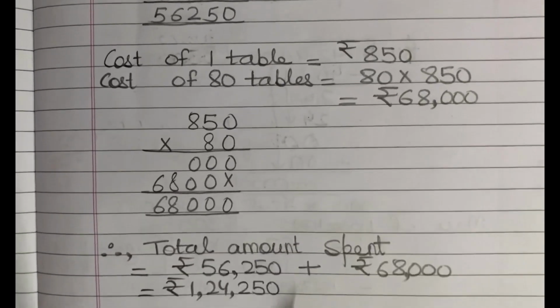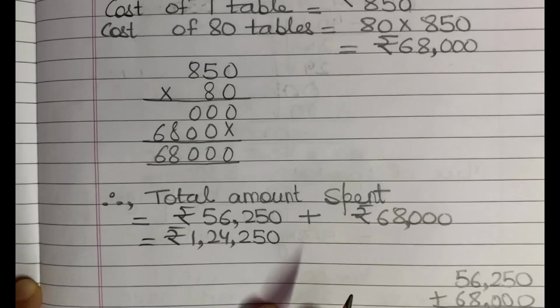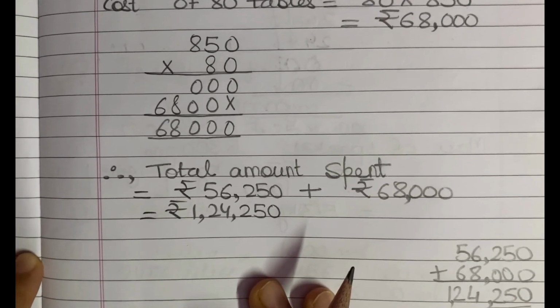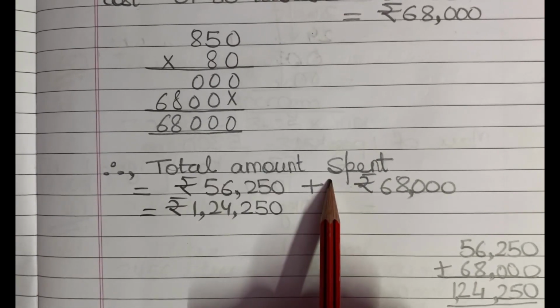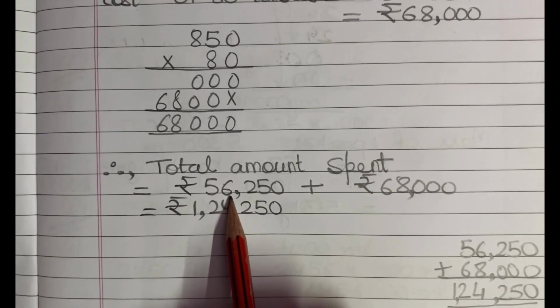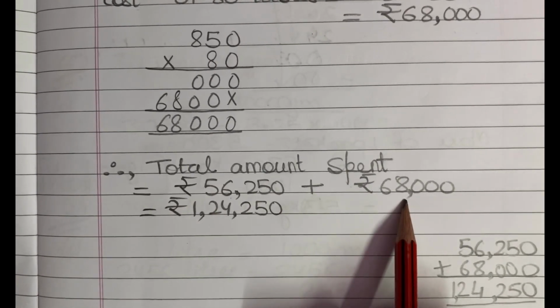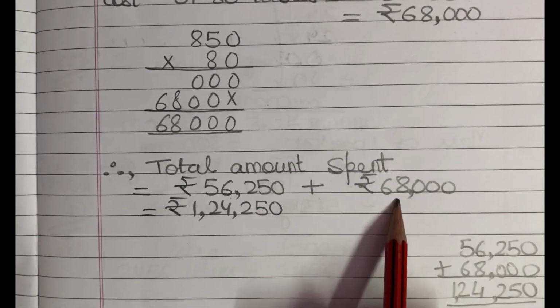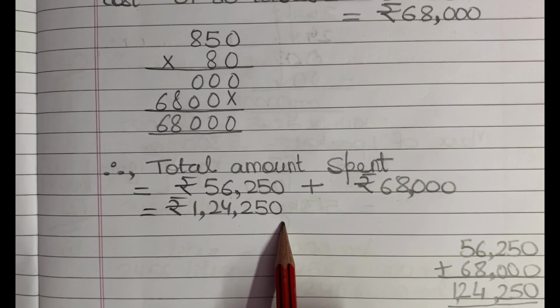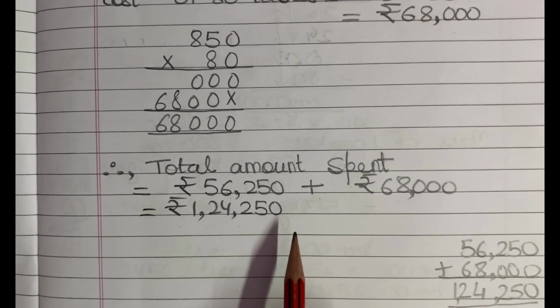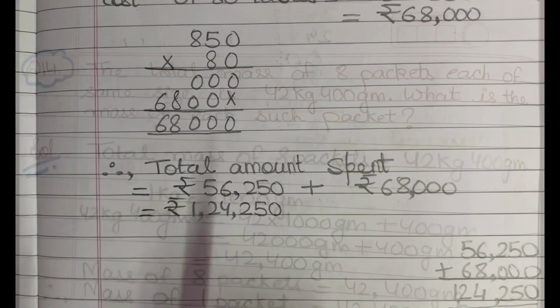Now in the question it is written that find the total amount spent, and total amount spent will be given by the cost of 75 chairs plus cost of 80 tables, and on adding them we will get rupees 1,24,250 as an answer. Hopefully it is clear to you.